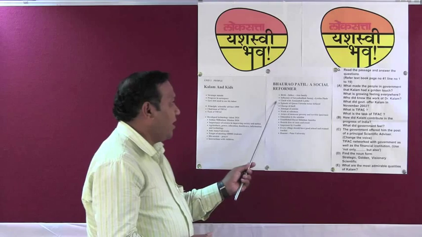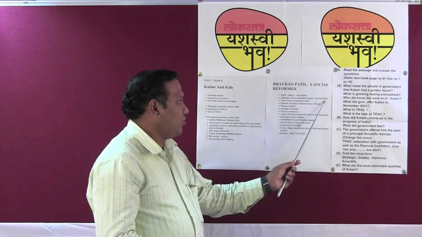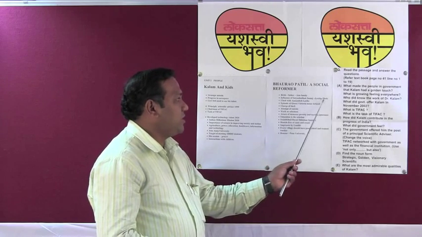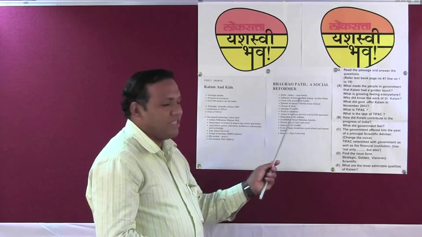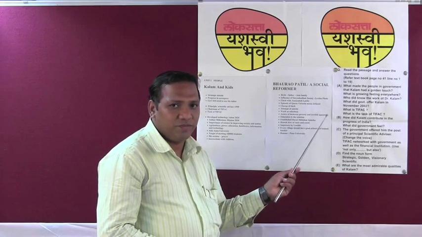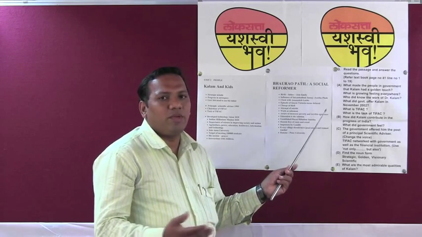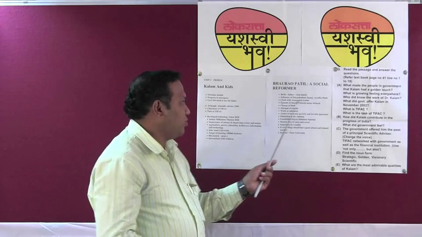The next para tells us about the influence of Satyashodak Samaj and Jyotiba Phule, how these people influenced Bhaurav Patel, how the writing of Jyotiba Phule influenced him. What exactly was the influence? Again, you can refer to the article and you can refer to the textbook.